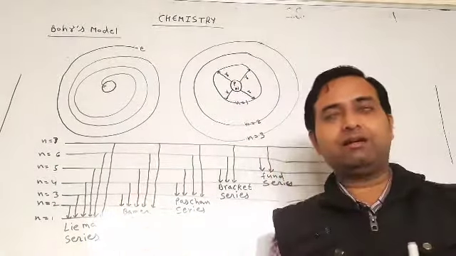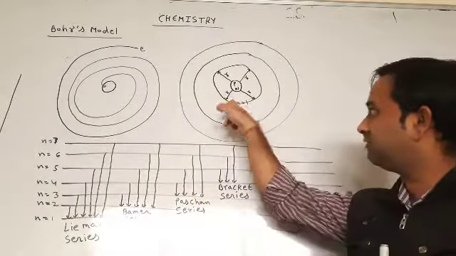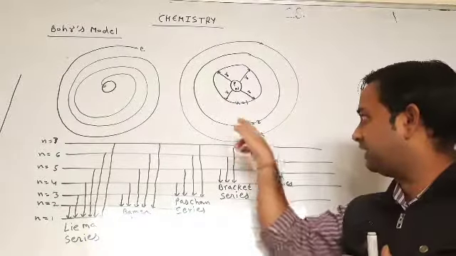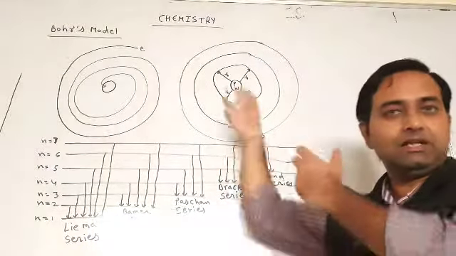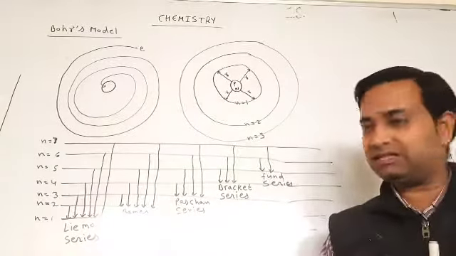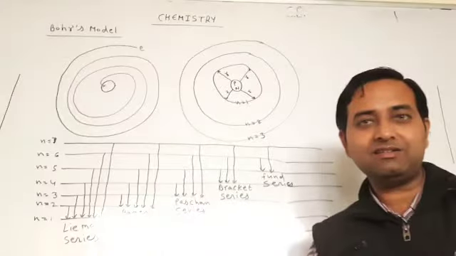We all know that hydrogen has atomic number one. One atomic number means the electron is in the first state. It gets energy and jumps to the second, with more energy to the third, with more energy to the fourth, but then comes back to the first energy level, and that generates the Lyman series.